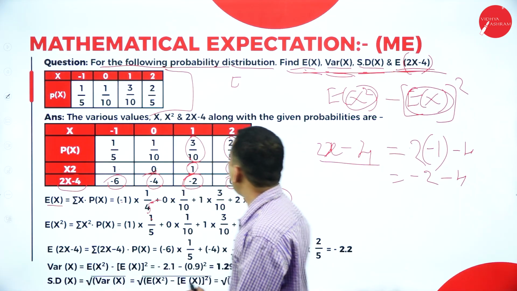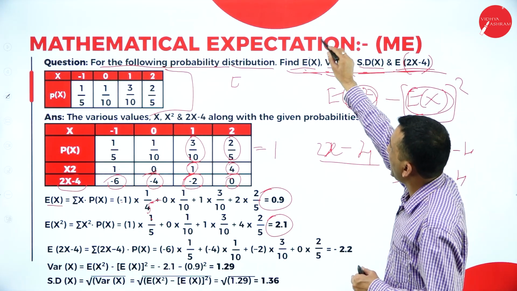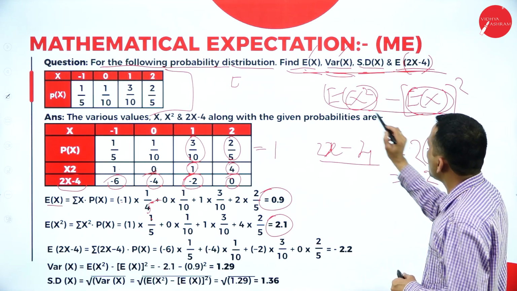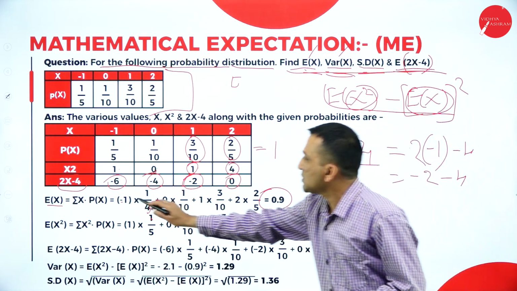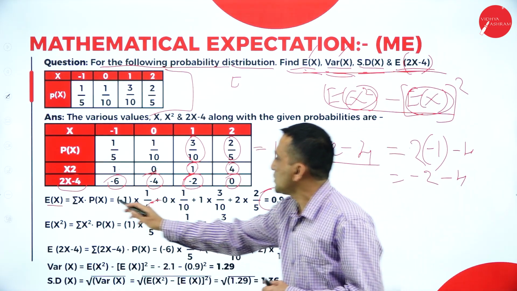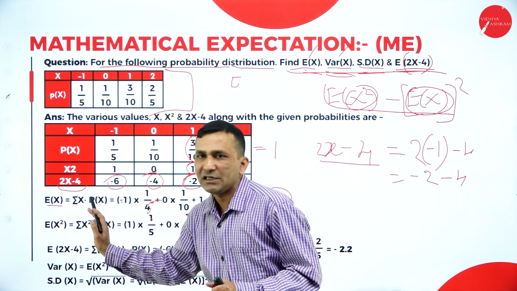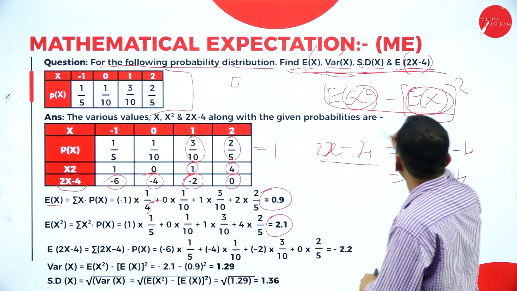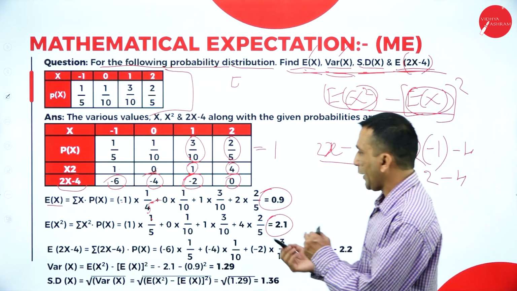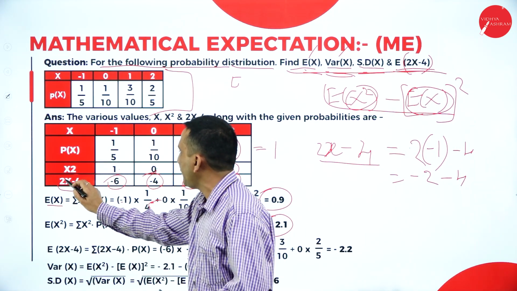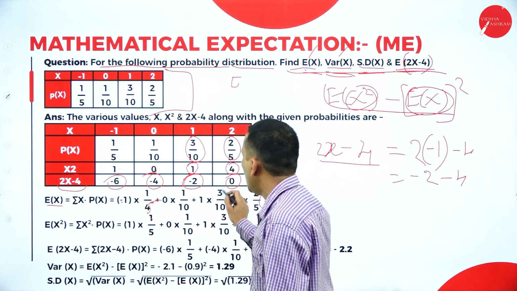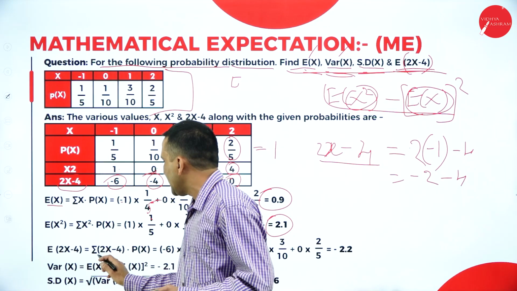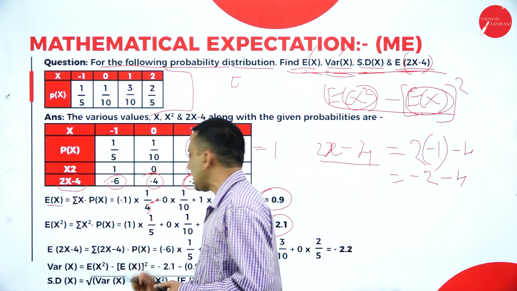Now, according to the equation, we have found E of X, which is nothing but the arithmetic mean. The variance formula I have written here, and in this formula we got these two values, so we can use it directly. Same thing for the equation 2X minus 4: we already have the 2X minus 4 values, and we multiply them by the respective probabilities. So the formula is sigma of 2X minus 4 into respective probability.